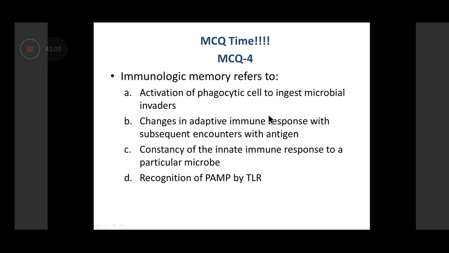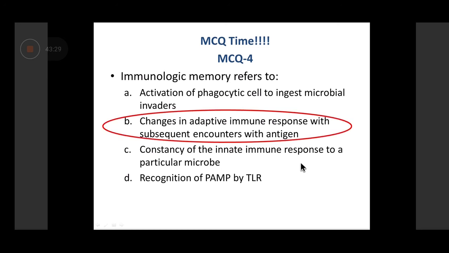If you are listening to the session, memory is a classical feature of only the acquired immune response. The first time you encounter the pathogen, you develop an immune response. When you subsequently encounter the same pathogen, the immune response is much more vigorous, much faster, and has better magnitude. So what is it? Changes in the adaptive immune response with subsequent encounters with the antigen. In subsequent encounters, the immune response is much more vigorous, much better, and faster acting as compared to the primary immune response. And it's a classical feature of the acquired or adaptive immune response.